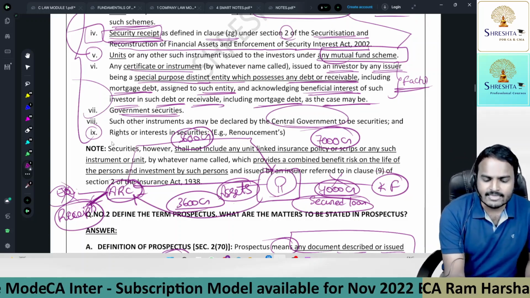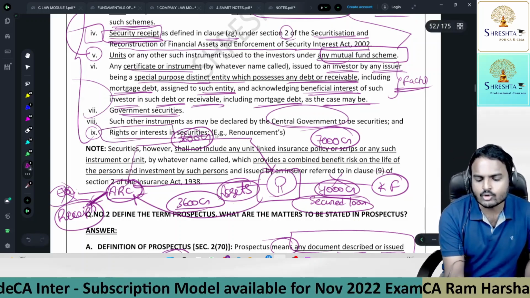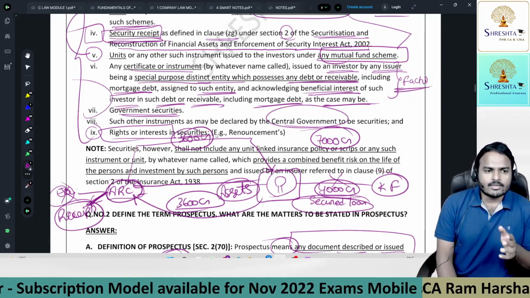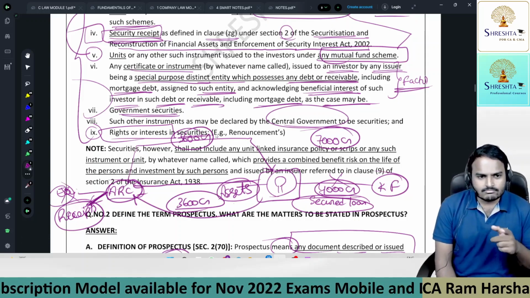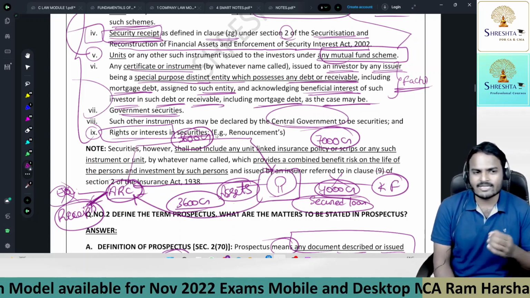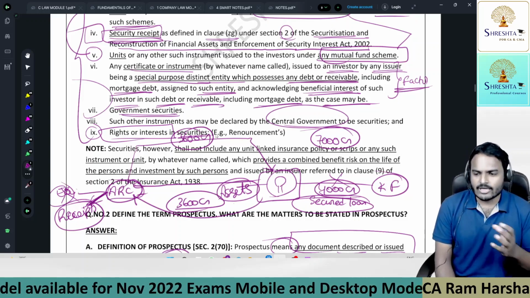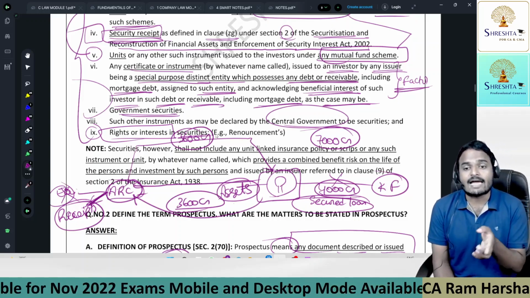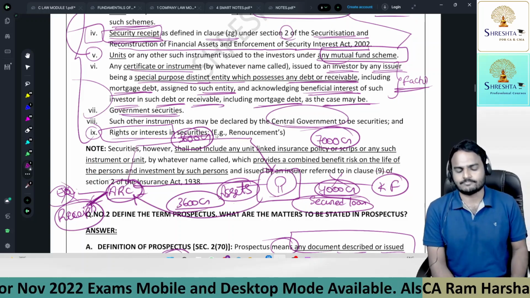And coming to the last item, rights or interest in the security. In capital gains, you might have solved this problem, rights renunciation. So what is a right, sir? Every time the company wants money, it will go to existing members so that dilution of control can be eliminated.